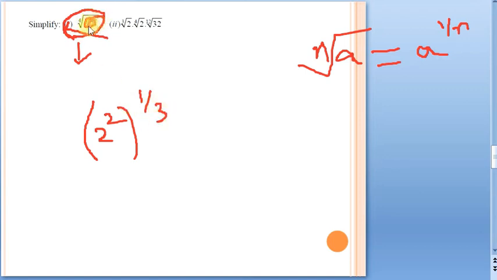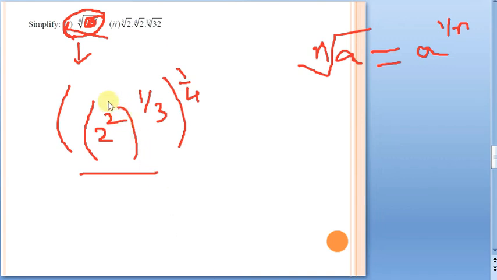For this entire thing, what is there outside? The fourth root is there. How will you write the fourth root? Here in place of n, 4 is there. For that whole, you will write 1 by 4. So whatever is given to you in the complex form, it is like this only. Now see how we have to do it.